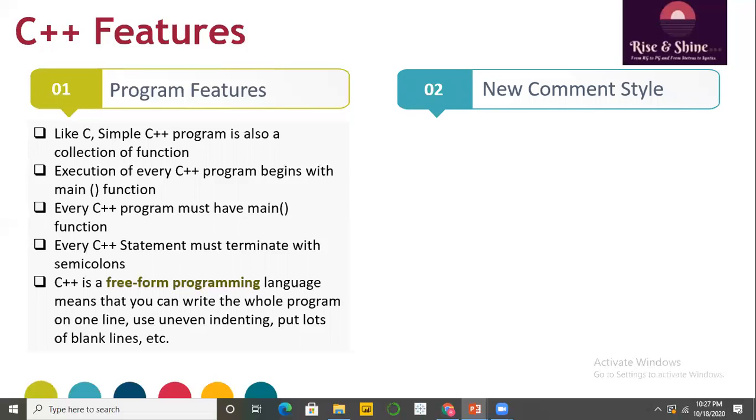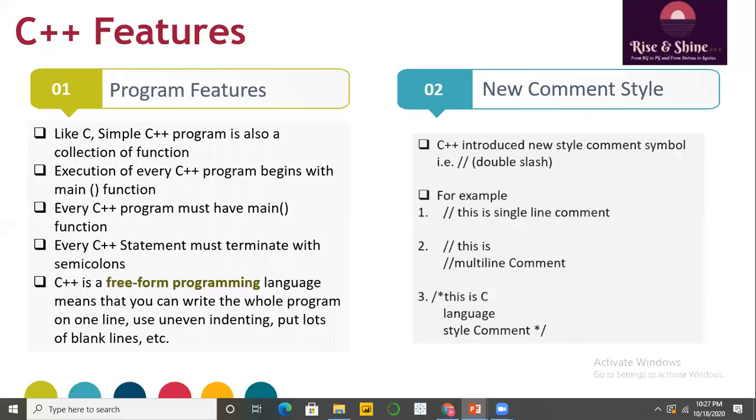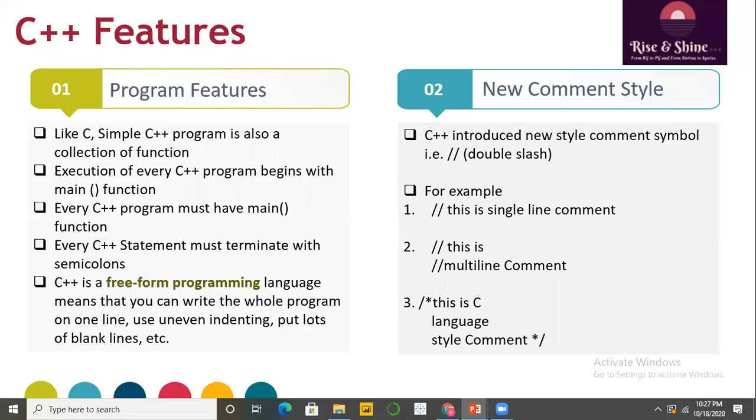The next programming construct in that code is the commenting style, or the new comment style of C++. C++ introduces a new style of comment symbol, that is the double slash. What do you mean by a comment? Comment statements are statements which are not executed by the compiler of that programming language. Such statements we use to improve the readability of our code.